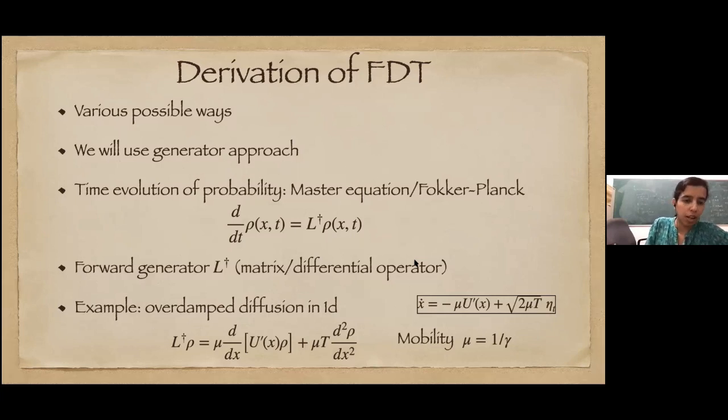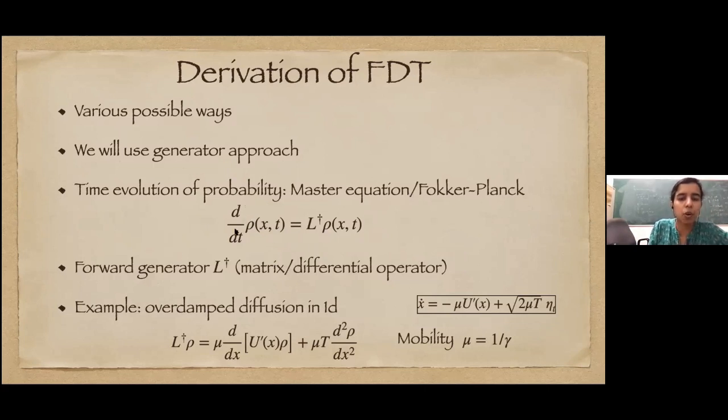So let's see what I mean by generator. So we have some system, and rho(x,t) is the probability that the system is in configuration x. Remember that generally it can be position, velocity, collection, anything. In the context of a single overdamped particle, this is just the position. So the time evolution is given by the master equation or Fokker-Planck equation. For Langevin, it's Fokker-Planck. For a jump process, it's master equation. But the general form is this.